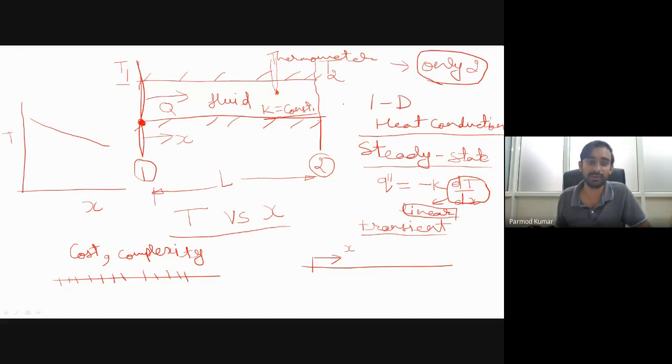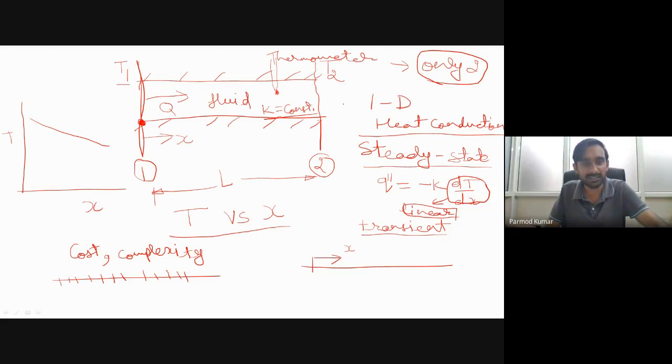This is a very important point: while we go for experiments, generally without thinking of the theoretical laws or our basic understanding, we just decide okay, my length of the pipe is 1 meter, let me fix 10 thermocouples at a distance of 10 centimeter each. So we randomly put something. But if we go theoretically, if our situation is steady state, in that case we need not go for 10 thermocouples or 5 thermocouples, only 2 will serve our purpose. Okay, this point is clear.